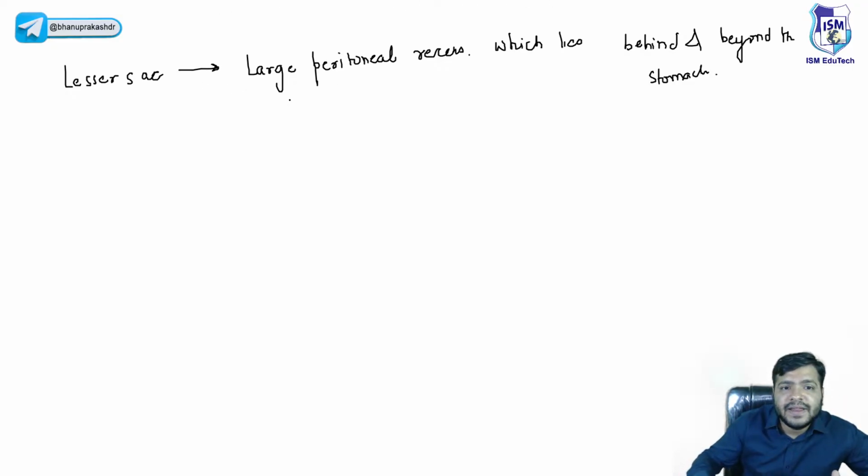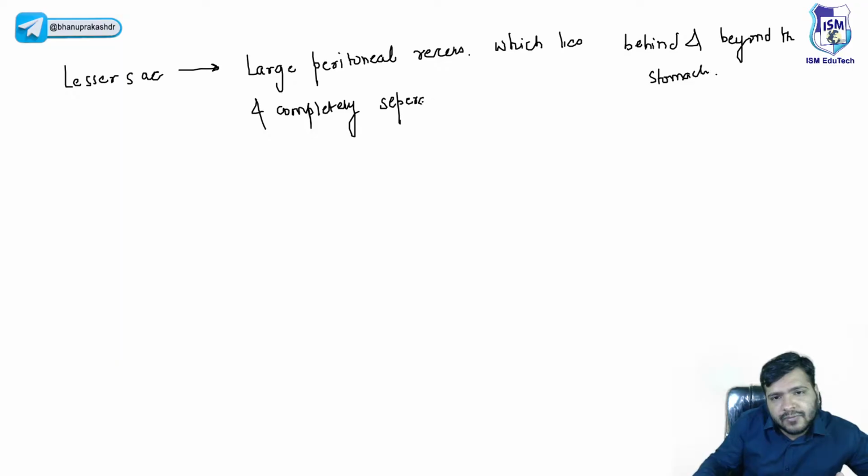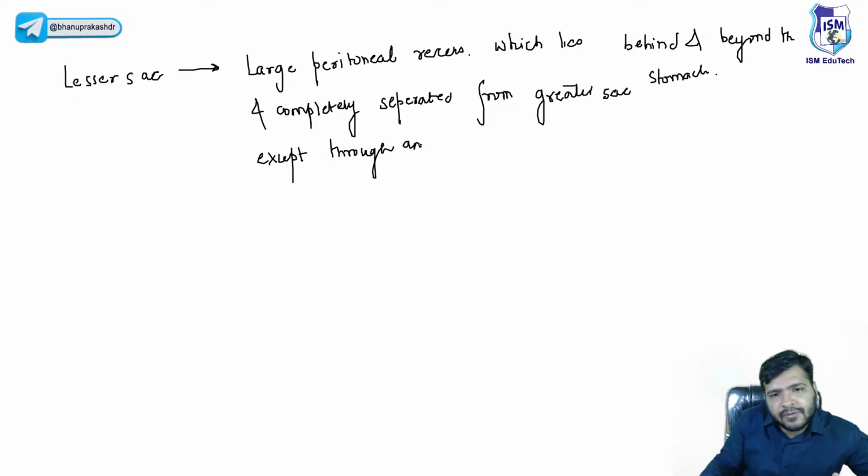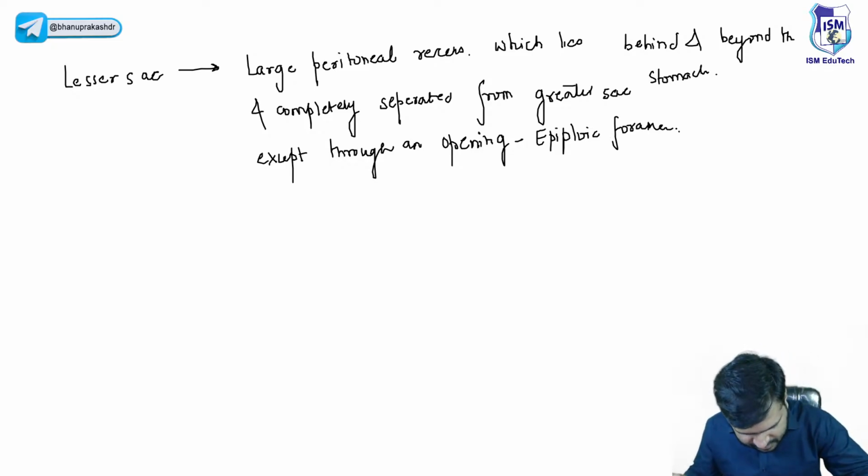And it is completely separated from the greater sac except through an opening, and that opening is called the epiploic foramen. Epiploic foramen, hollow space.